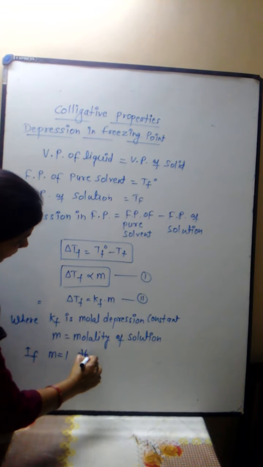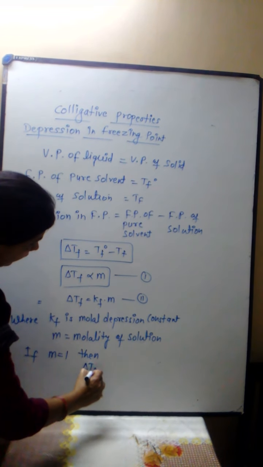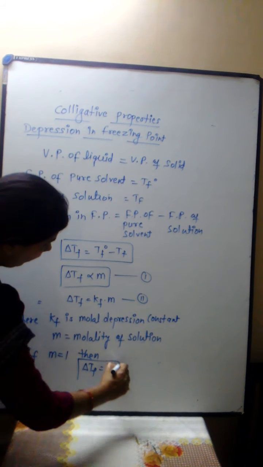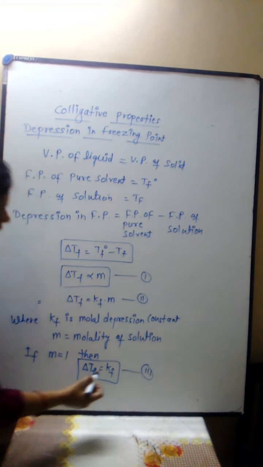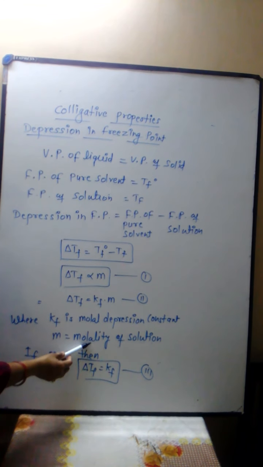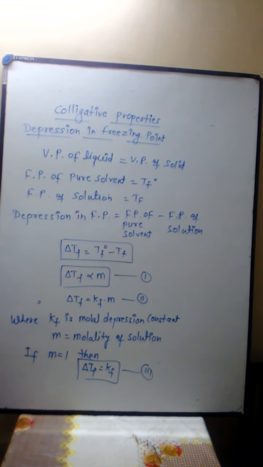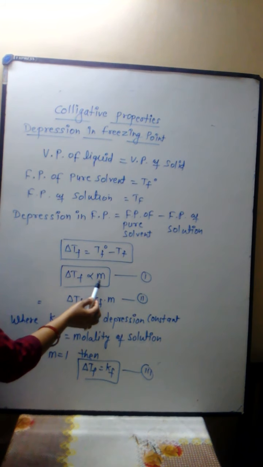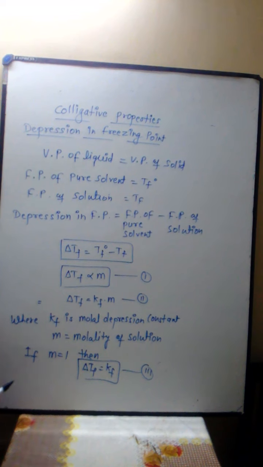And if molality is 1, then delta Tf equals Kf. So depression in freezing point becomes constant if the molality of the solution is 1, and the molality is 1 when 1 mole of solute is dissolved in 1 kilogram of solvent. From equation 1, it is clear that the depression in freezing point is directly proportional to the molality of the solution, and molality depends upon the number of moles of solute. Therefore, depression in freezing point is a colligative property. So hence we prove that depression in freezing point is a colligative property.